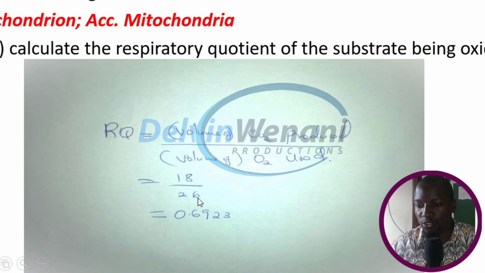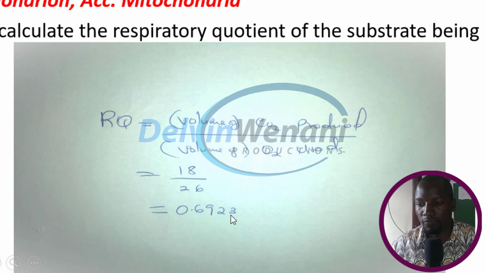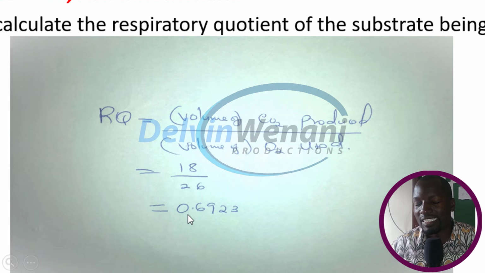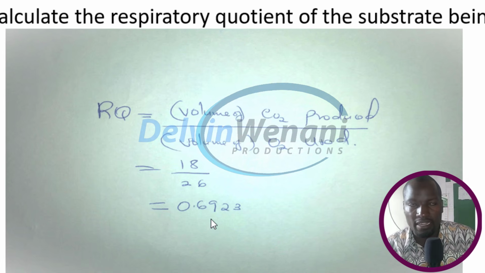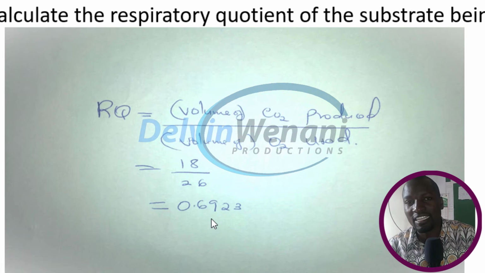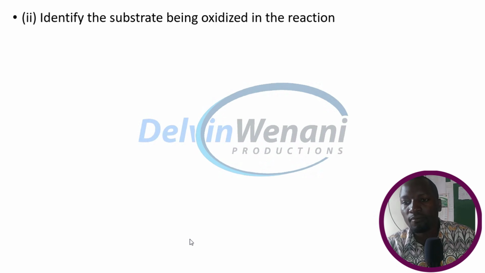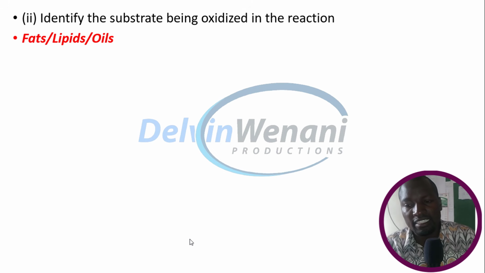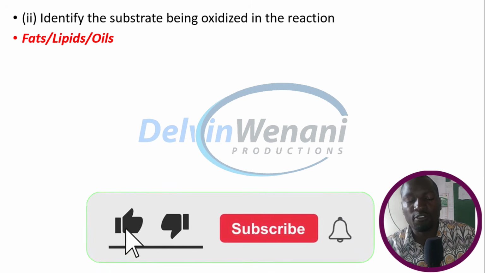So when we divide the two, you get 0.6923, or 0.69, but we don't accept 0.7. So just write 0.69 or 0.692. Identify the substrate being oxidized in the reaction, and definitely this is fats, lipids, or oils because of 0.69, which when you round off, you can round off to 0.7.